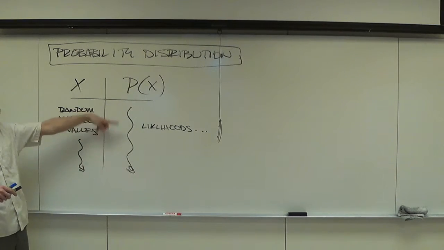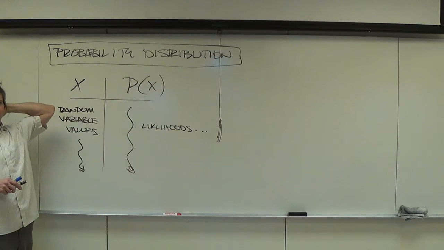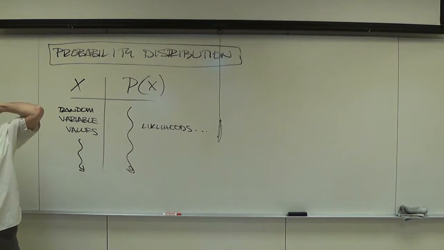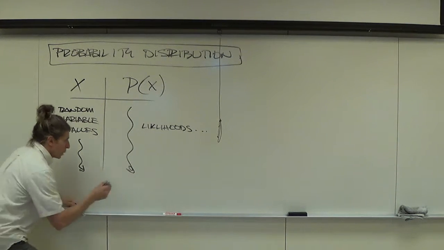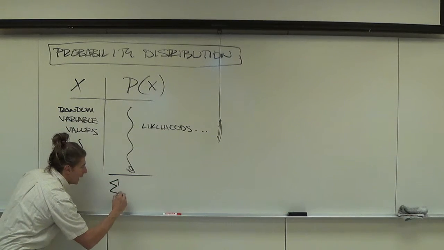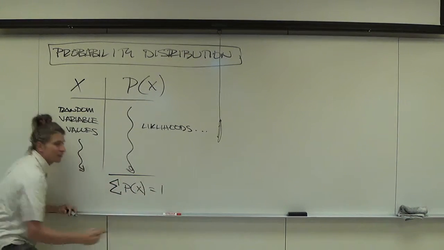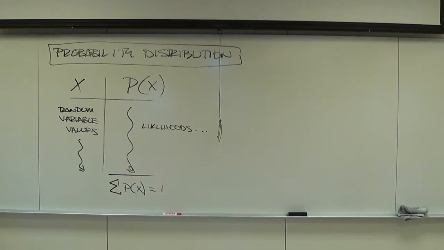What's special about this column? There's a neat mathematical result. The sum of all P of X is 100%. If you add up all the P of X's, you have to get 100%, assuming you've allotted for everything properly. Assuming you've allotted everything properly, that should add up to 100%.